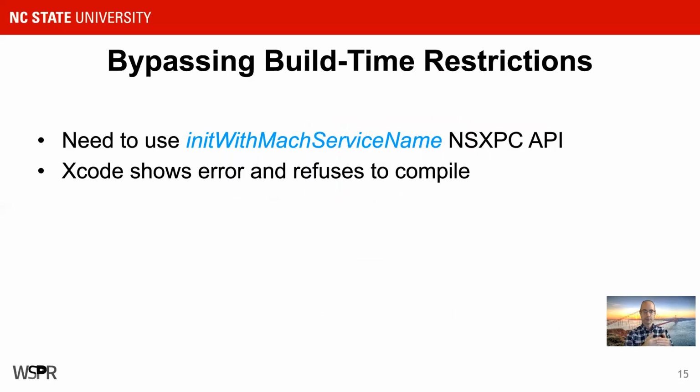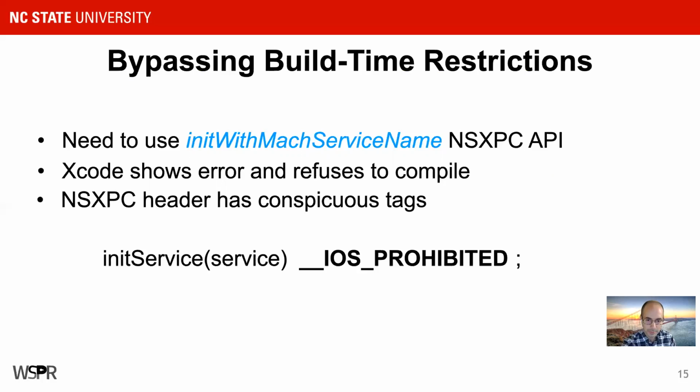One of the first obstacles that we ran into was a compile time security enforcement. We need to use the initWithMachServiceName NSXPC API, but when we try to include that in our code, Xcode throws an error, and it's basically saying you can't do this. Third-party apps are not allowed to directly invoke NSXPC. But upon investigating where this error was coming from, we found a header file, and in that header file, this is a simplified abbreviation of the function, but for the function we needed to call, it was associated with several tags: iOS prohibited, tvOS prohibited, watchOS prohibited.